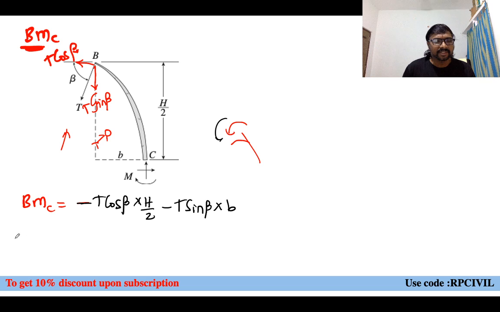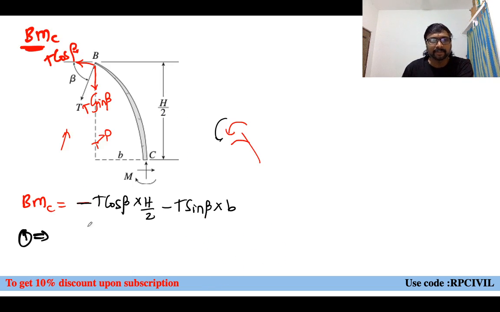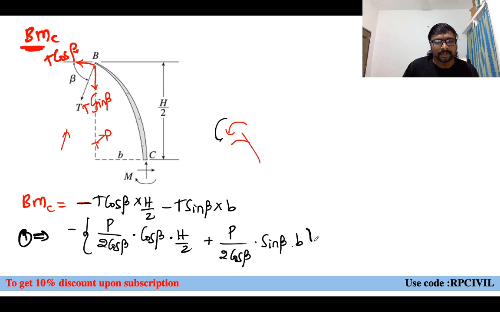And here if we substitute from equation number 1, what is equation number 1? T equal to P by 2 cos beta. Taking the minus common for easy calculations, in place of T we substitute P by 2 cos beta into cos beta into H by 2, plus P by 2 cos beta into sin beta into b. This is what you can say.